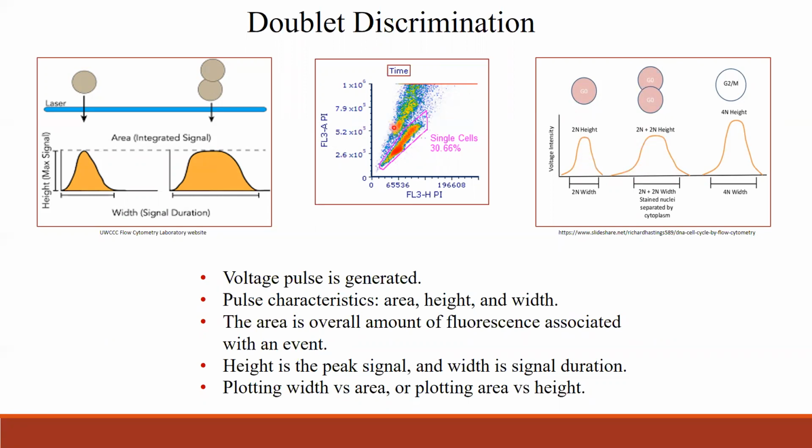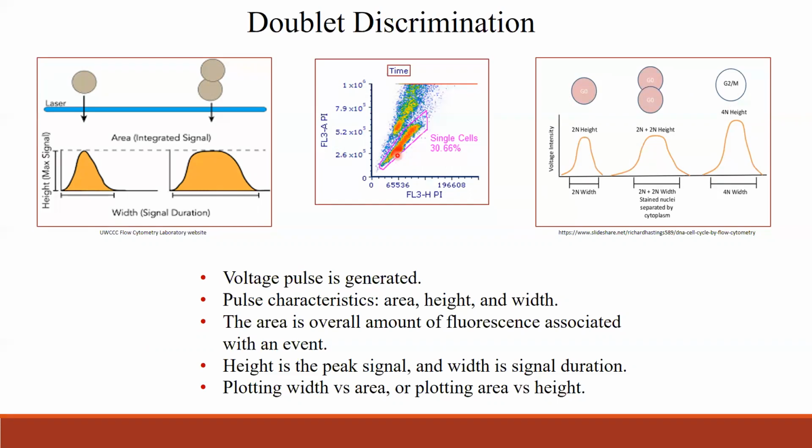That's why this sample is plotted at a higher area here. Also, when you have bigger cells in G2M, the area is bigger than G1, but there is no duplicate of the cells there. So here there is this duplicate of the cells of G2M, or the 4N cells attached.